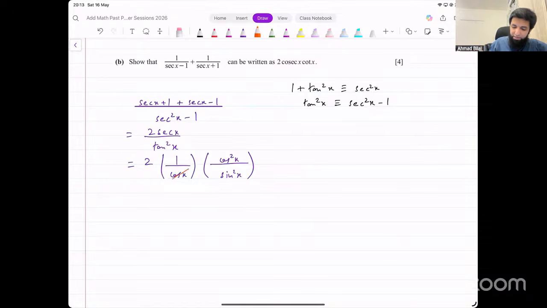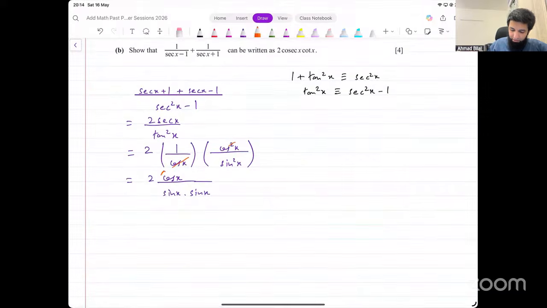Okay. Now cos x and 1 power of cos, they get cancelled. And what we have is 2 cos x in the numerator. And in the denominator, we have sine square x. We don't want any squares there. So what I'll do is I'll split it in 2 parts. I'll say cos over sine x into sine x. And now we could say